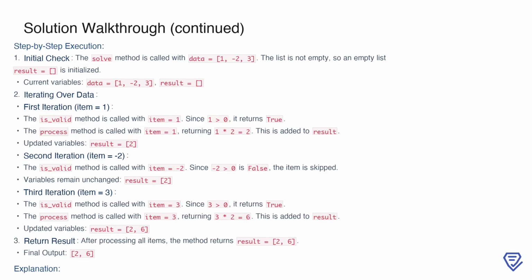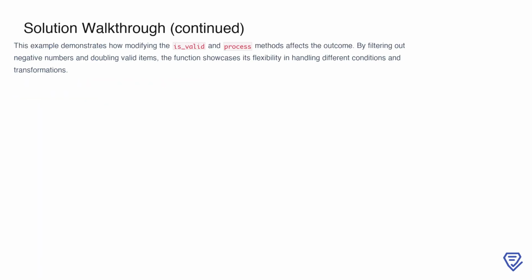The second item, -2, is negative, so is_valid returns false, and the item is skipped. Finally, for the third item, 3, the is_valid method confirms it is valid, and the process method doubles it to 6, adding it to the result. After processing all items, the function returns the list 2, 6, showcasing how the modified logic filters and transforms the data. This case highlights the function's adaptability when the validation and processing rules are adjusted.